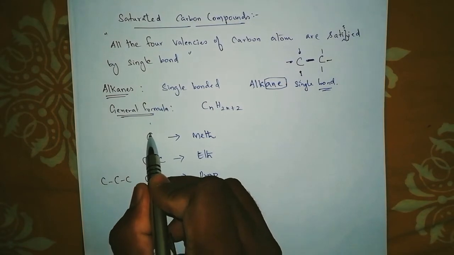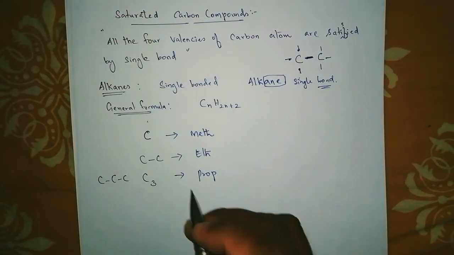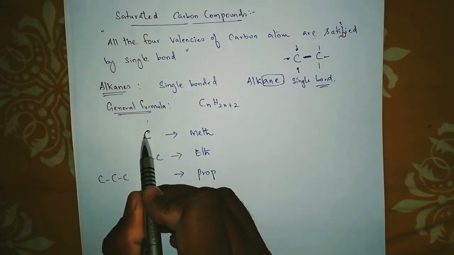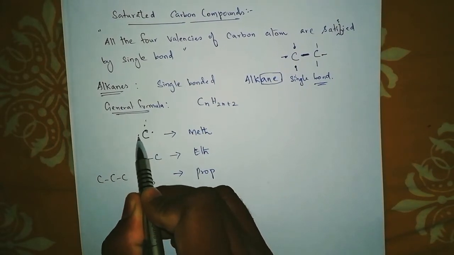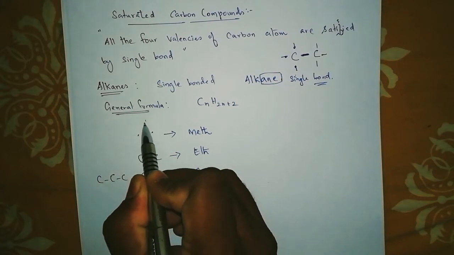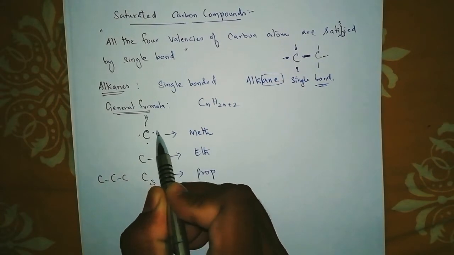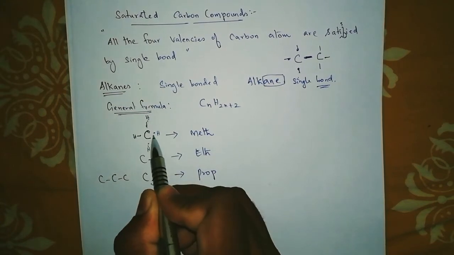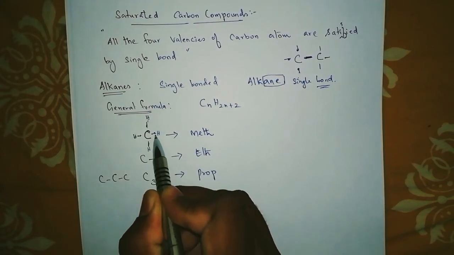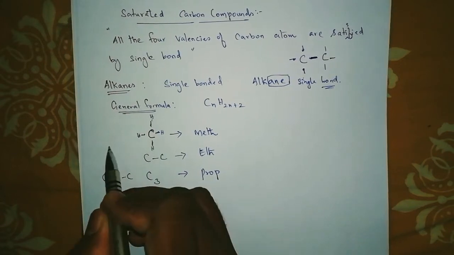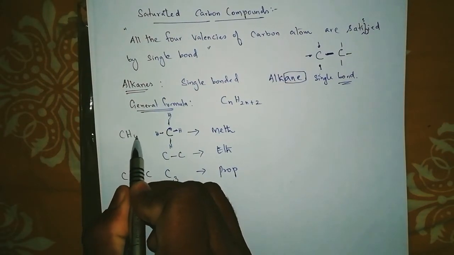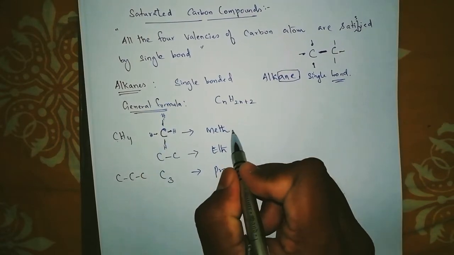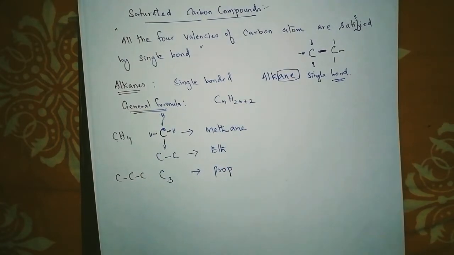So if carbon is attached with only single bonds, for example if C is there, it has 4 valencies, and in each valency it is attached with hydrogen. So what name are we going to give? All are attached with single bonds everywhere, right? So it is actually CH4, 1 carbon and 4 hydrogens. So we gave the name methane.